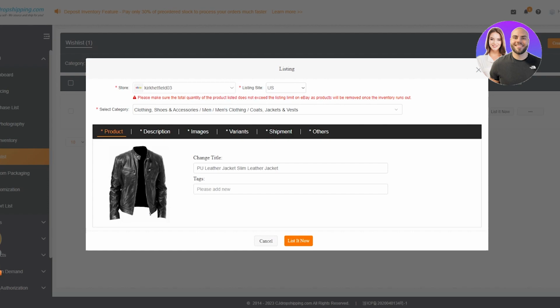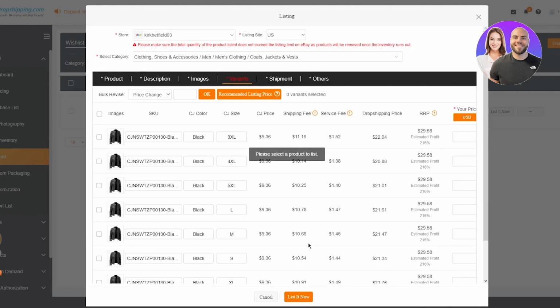You can also narrow it down further. I've just gone for coats, jackets, and vests. And then you will see the product itself. You can see here it's got leather jacket, blah blah blah. It's got all of these different keywords. Now, I don't recommend stacking too many keywords into your actual title. I'm just going to list this with a different title. So let's go ahead with men's black stylish jacket. Let's just call it that because we don't want too many keywords in the title. You could also add slim fit and stuff. Once you do that, you're just going to click on list now.